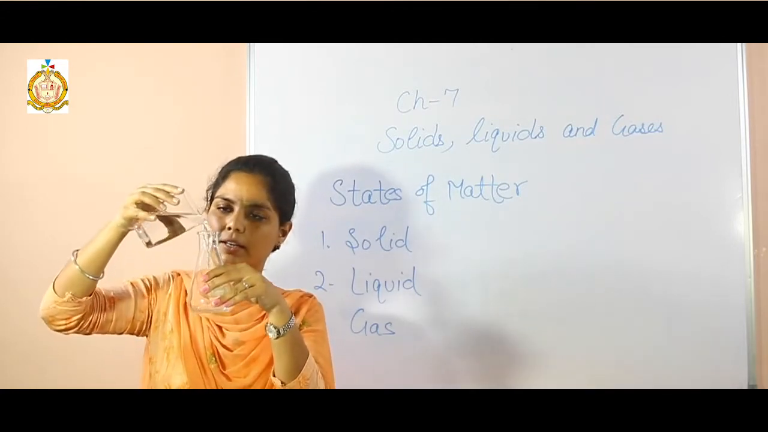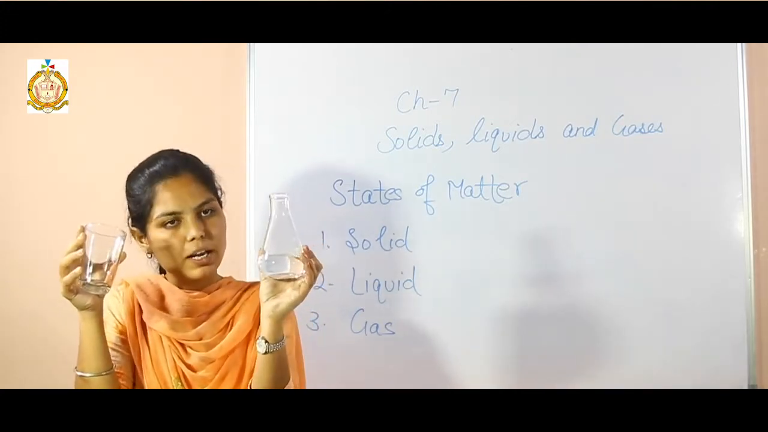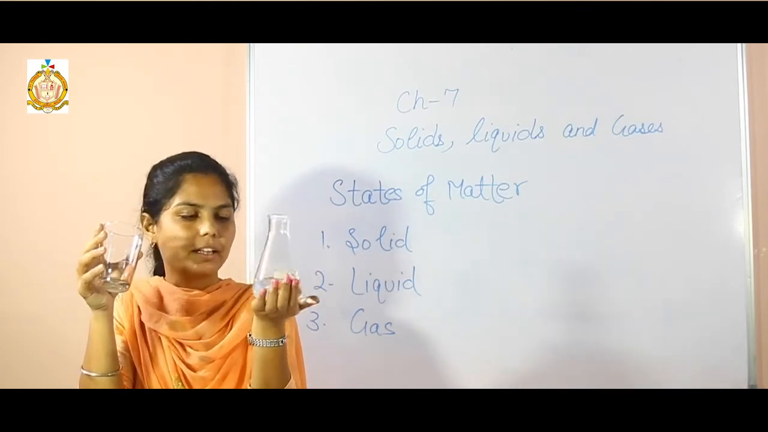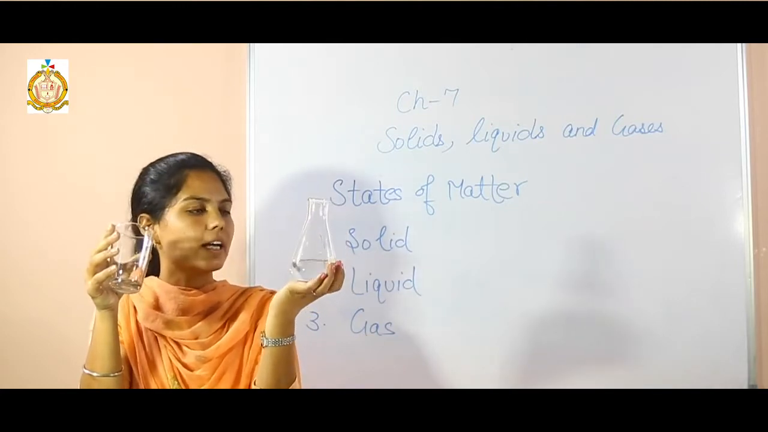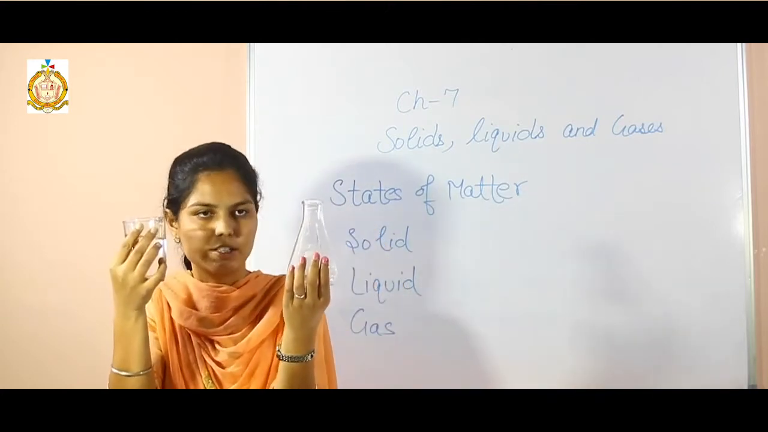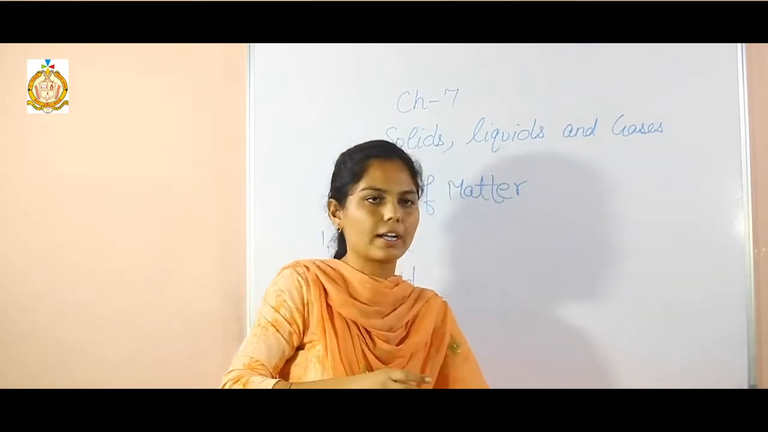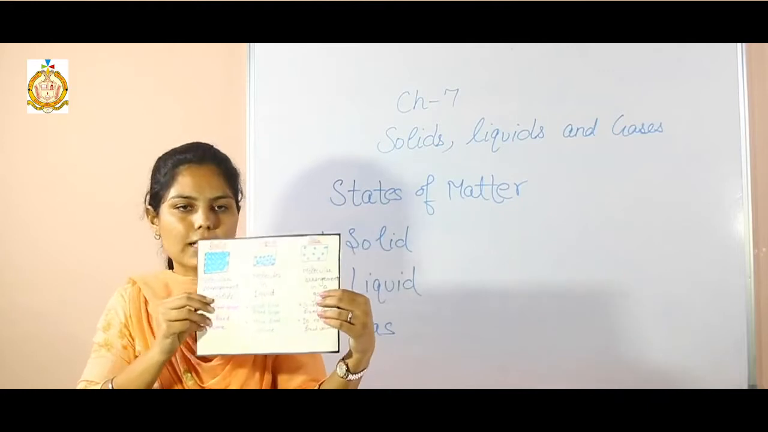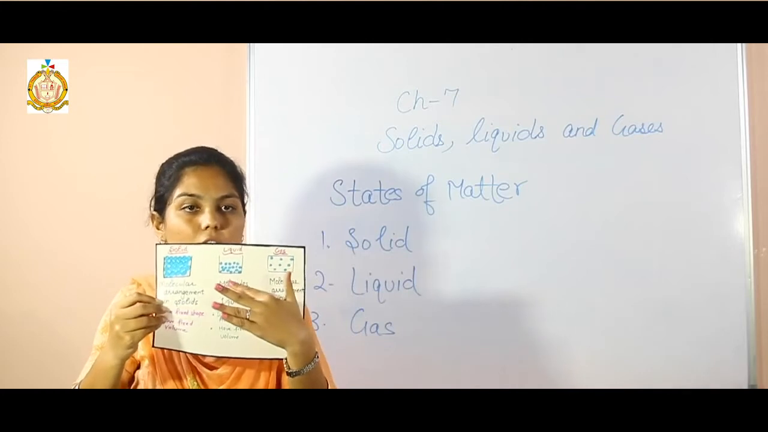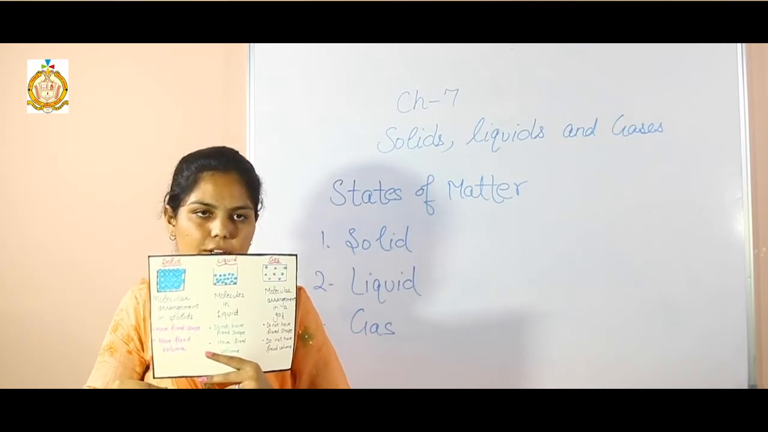When I pour this in the beaker, then it will take the shape of the beaker. So liquids have defined volume but not a defined shape. The volume of water is the same if it is in the beaker or in the glass, but the shape is changed. So the liquids have defined volume but not a defined shape. See, the molecules are not closely packed. The molecules in the liquid have space between them.